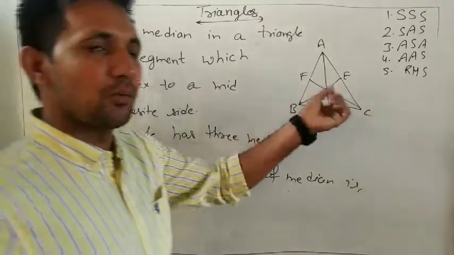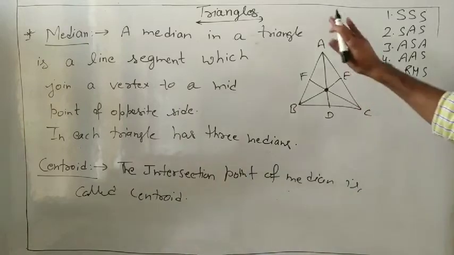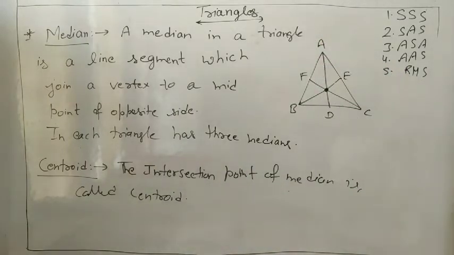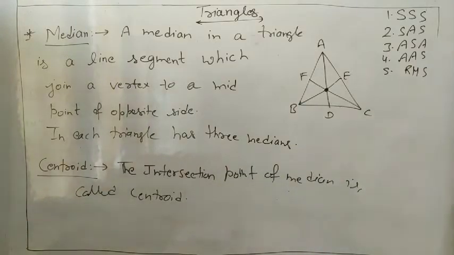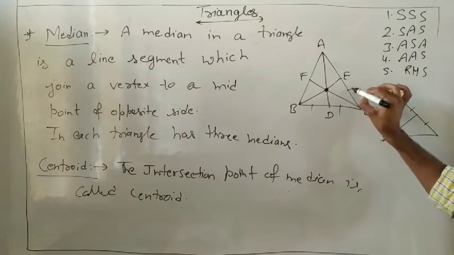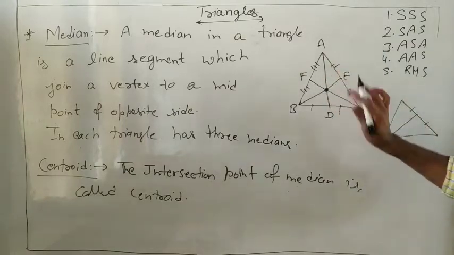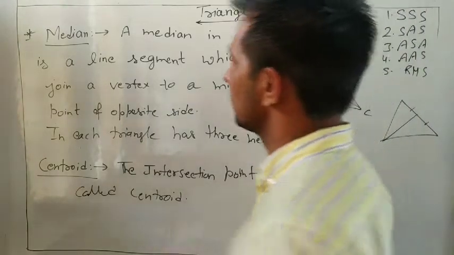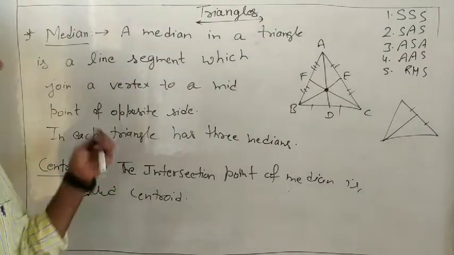We will use this property in 10th class also, and some in 9th class. What is a centroid? The intersection point of medians. And what is a median? A median is a line from a vertex to the midpoint of the opposite side. Midpoint means BD equals DC, CE equals AE, AF equals BF. All three are equal. So that is the median. We should remember what a median is. Then we will start the third question.